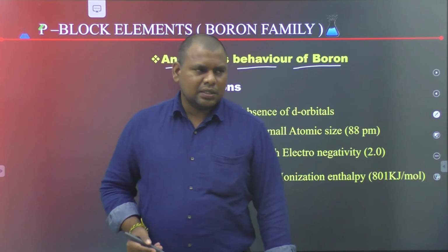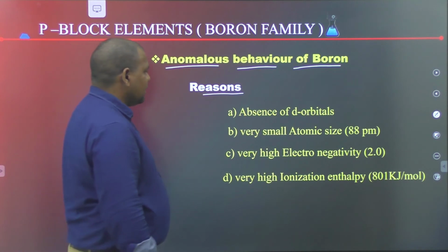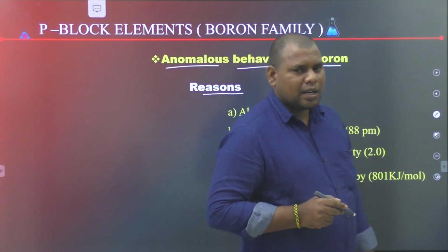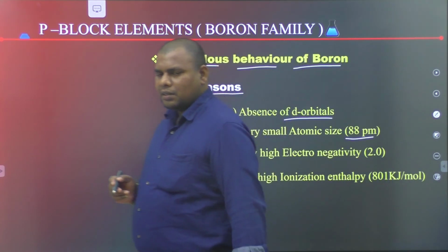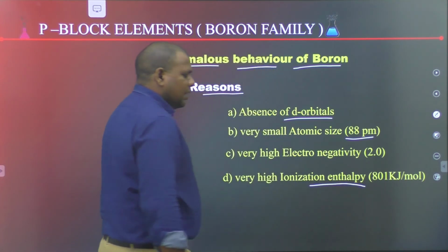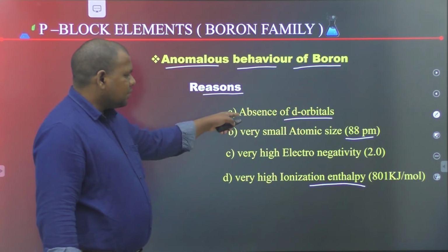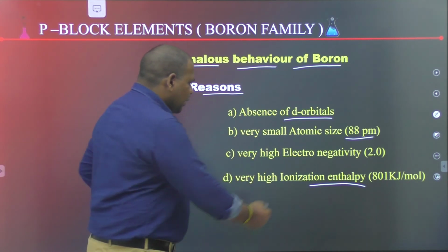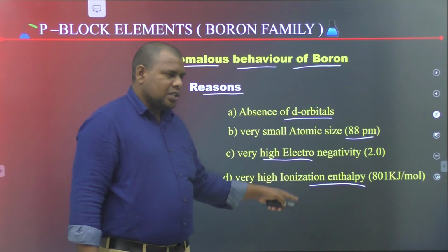The reasons for the anomalous behavior of boron are the absence of d orbitals, very small atomic size of 88 picometers, very high electronegativity of 2.0, and very high ionization enthalpy.